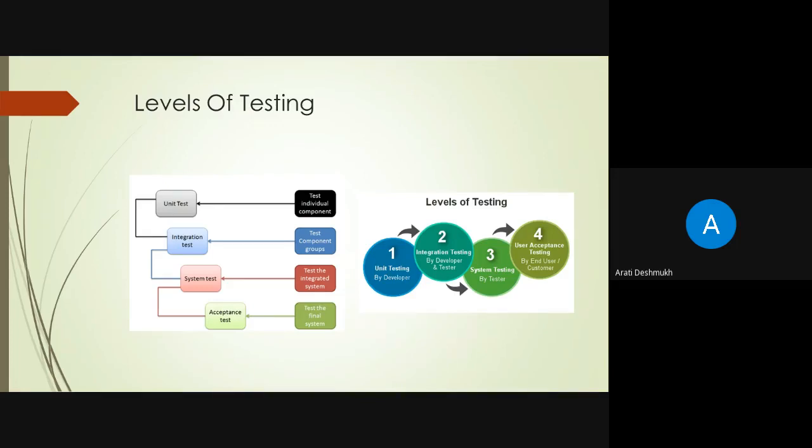Here the focus is on functionality and reliability, and the entry and exit criteria. This is the same for each module or a particular module. Unit testing is done in a test environment prior to system integration. Before system integration or system testing, we use unit testing.